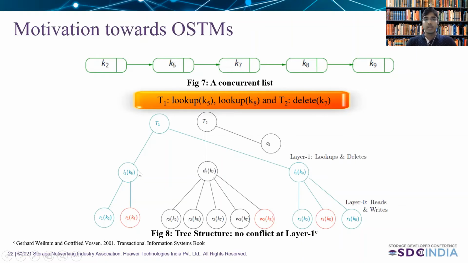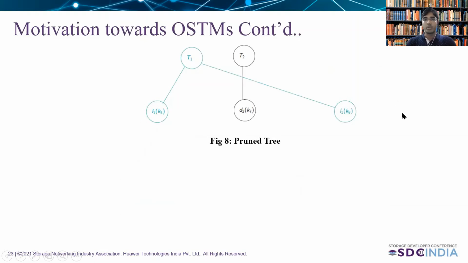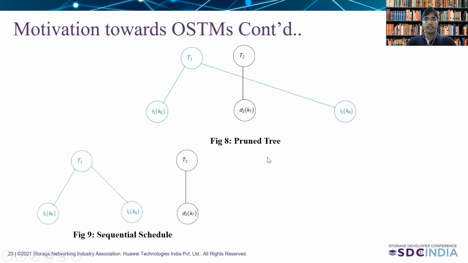But the challenge here is how we can jump from layer 0 to layer 1. The idea is that if all the high-level operation events are isolated from the other transactions' high-level operations, then we can prune layer 0 to layer 1. For the sake of simplicity, I consider the example where all the high-level operations are isolated from each other, so we can prune from layer 0 to layer 1. After pruning, we get the schedule where we have a lookup on key K5, delete on key K7, and lookup on key K8. All the operations are working on different keys, so we can commute them in any order and get the sequential schedule after ordering all the methods.